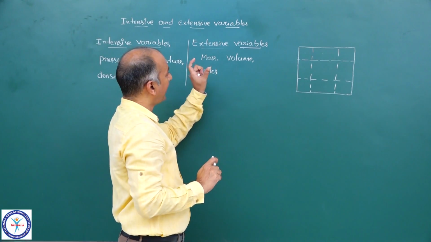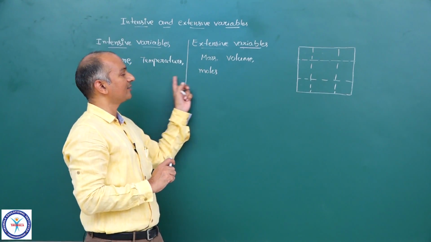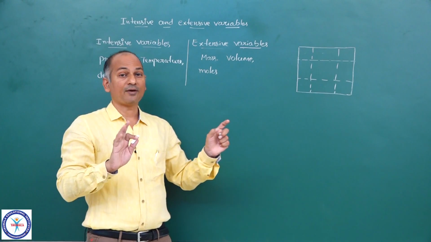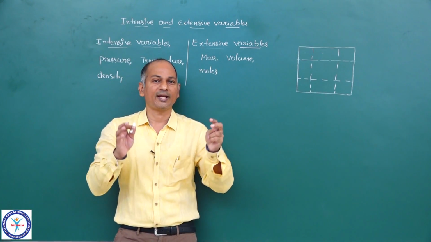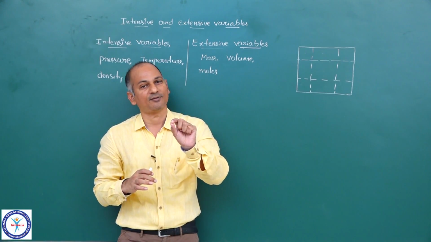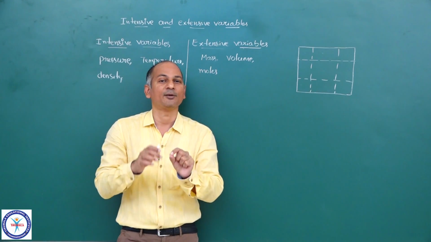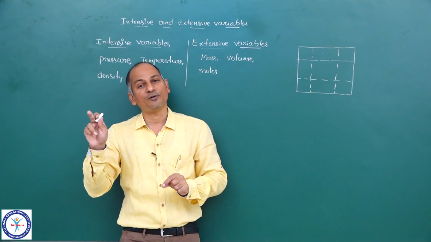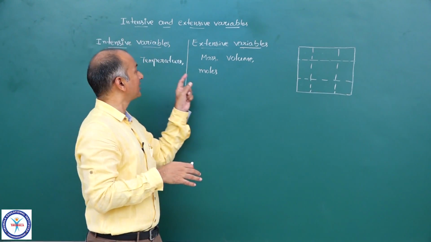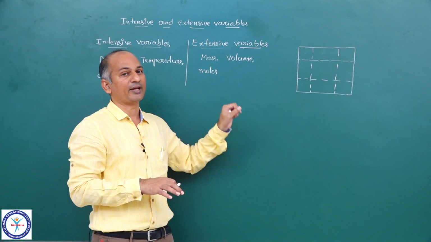Take the variables, suppose pressure, volume, temperature, there are 6 variables on the board. You take any one variable. Suppose the value of that variable for the entire system and the value of that variable for any part of it. We have divided the system into some parts. What is the value of that variable for that part and what is the value of the same variable for the entire system? If they are same, then that variable is called an intensive variable. If it is not same, then it is called an extensive variable.